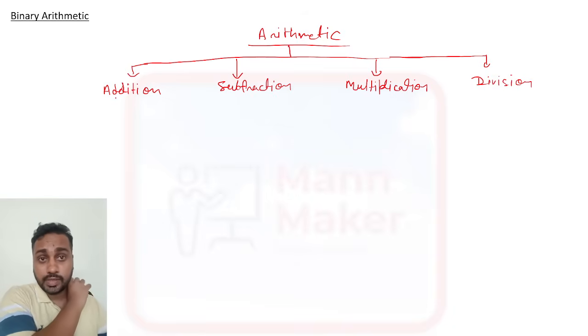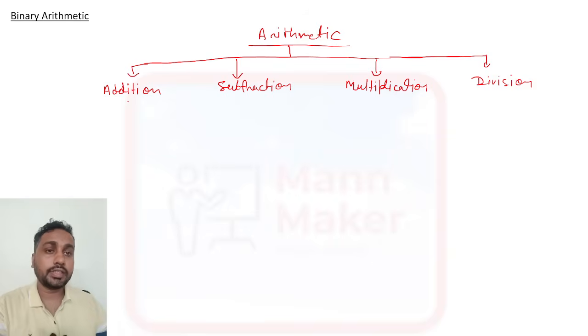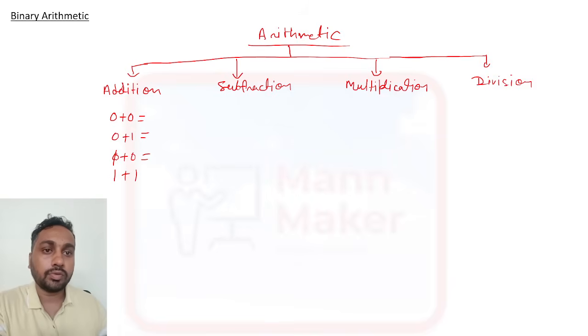Now here in digital we are dealing with 0 and 1 only. So we have 0 plus 0, then 0 plus 1, then 1 plus 0, and 1 plus 1. These 4 combinations we generally have in binary form. Same in subtraction also, we have 0 minus 0, then 0 minus 1, 1 minus 0, and 1 minus 1.